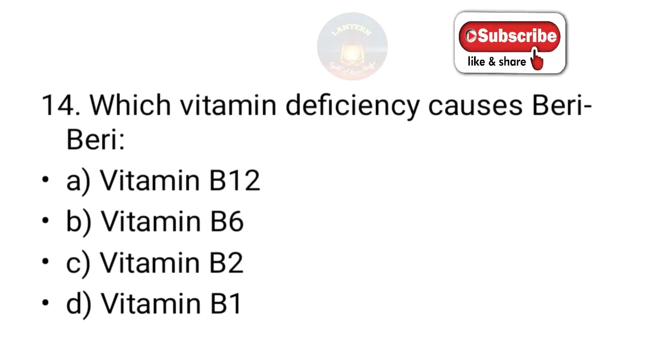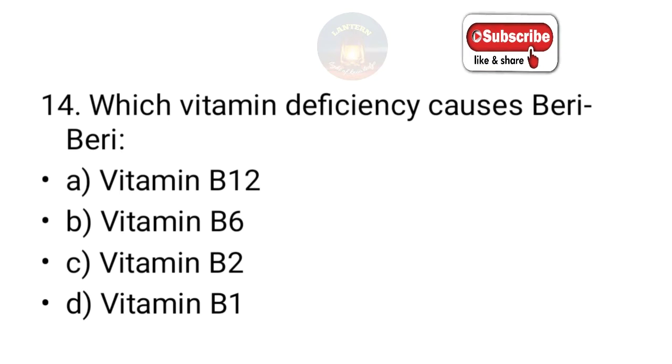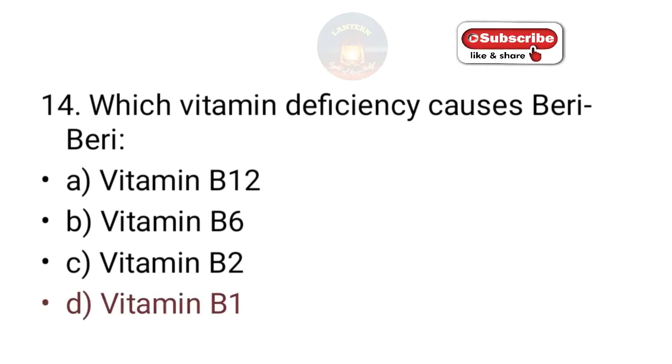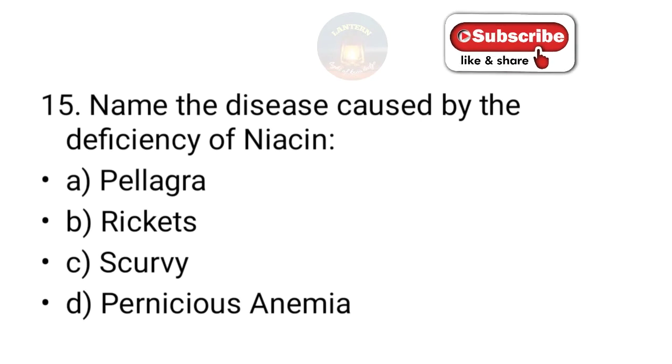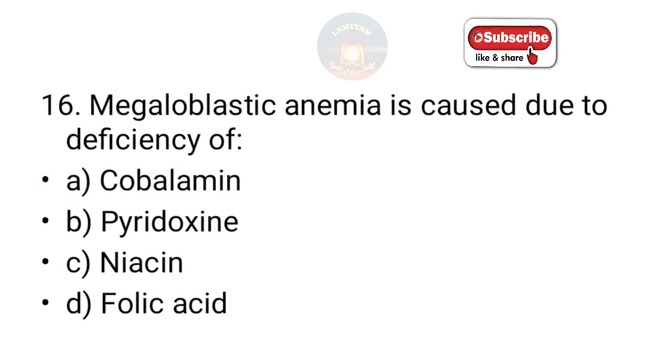Which vitamin deficiency causes beriberi? Vitamin B12, B6, B2, B1. So the answer is simple. It is vitamin B1 or thiamine. The name of the disease caused by deficiency of niacin: pellagra, rickets, scurvy, pernicious anemia. So the answer is pellagra.